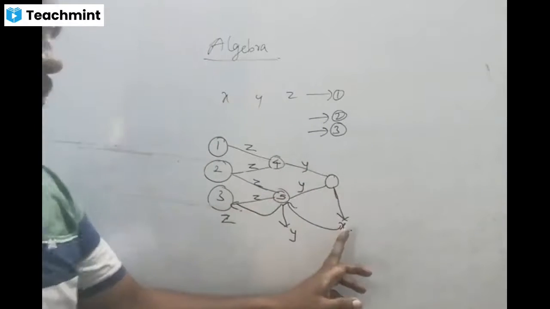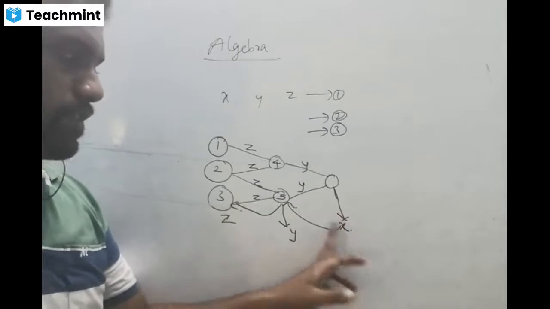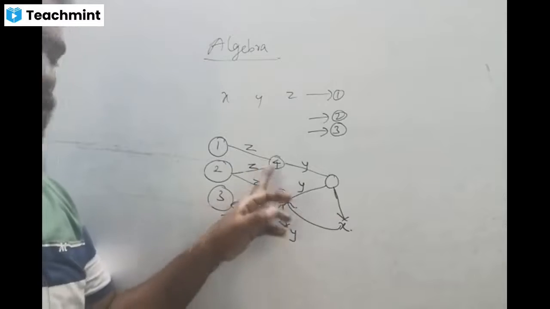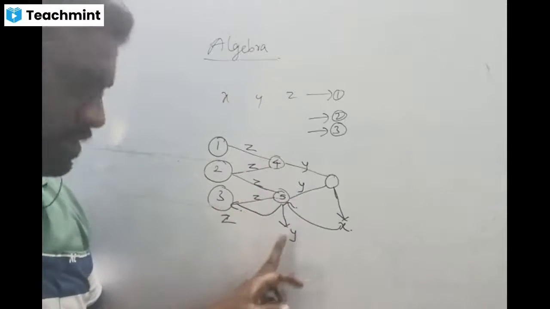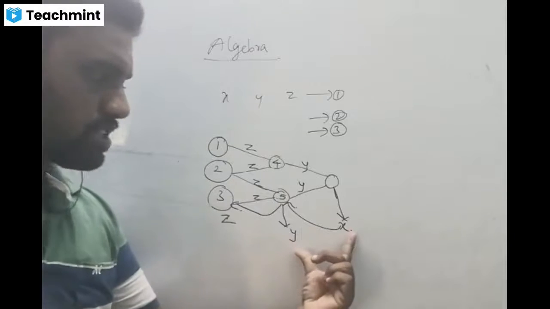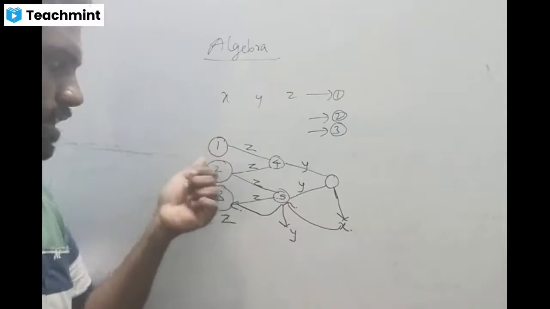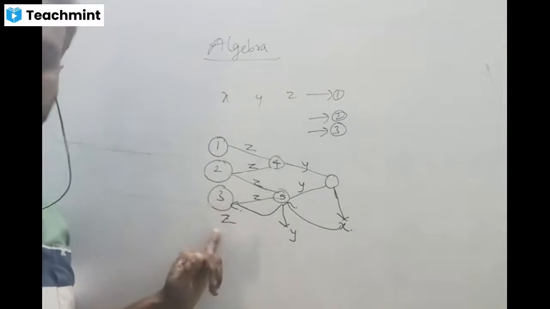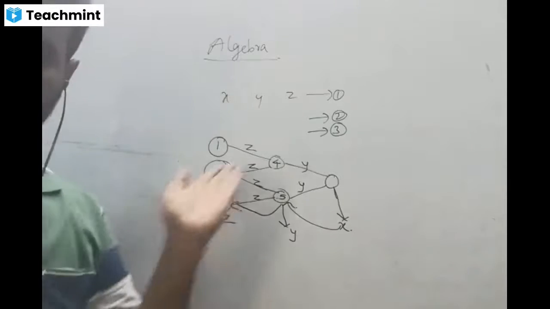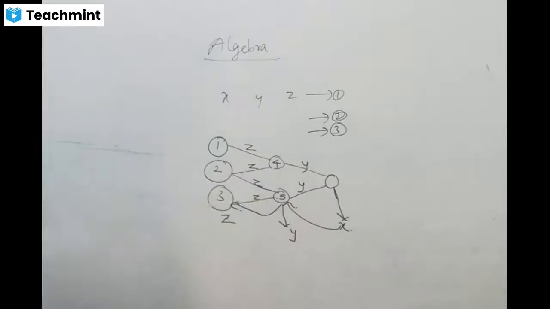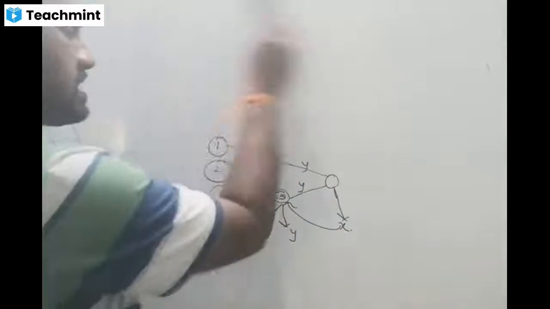Once you get the value of the single variable, that value will be substituted in either 4 or 5, then you can get y. And with both the values of x and y substituted in either 1, 2 or 3, you can get the value of z. This is the procedure. Okay, so if you want, you can draw this for the understanding purpose. It's not a rule, just for understanding.